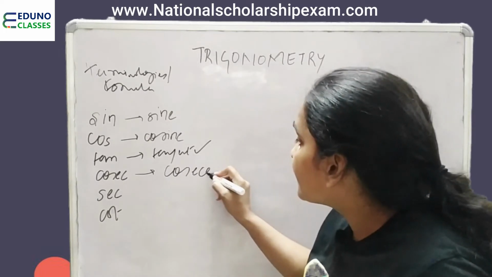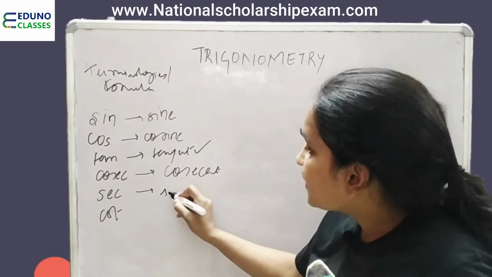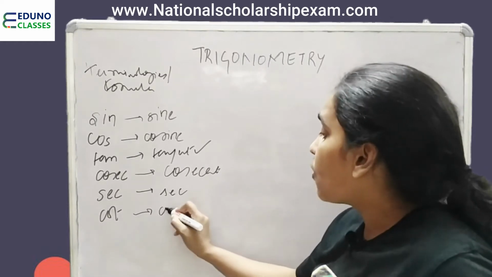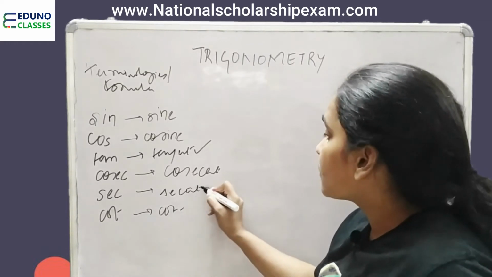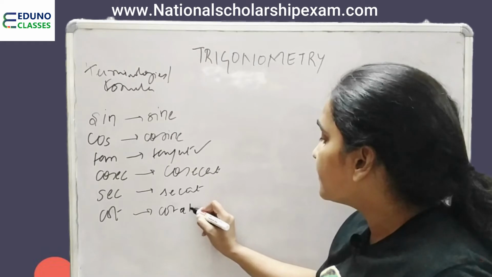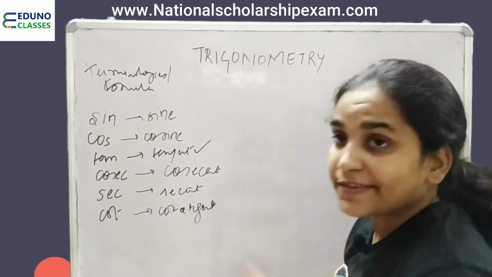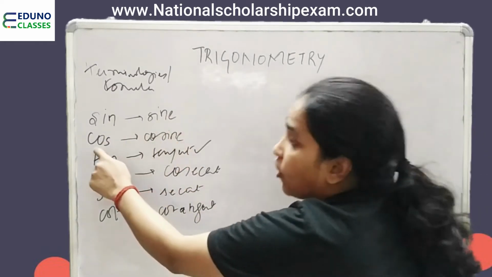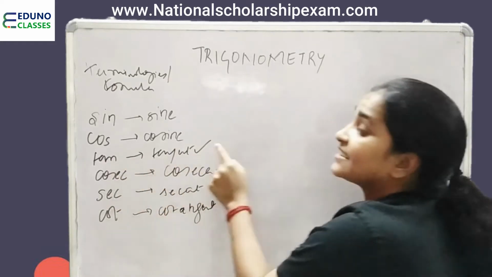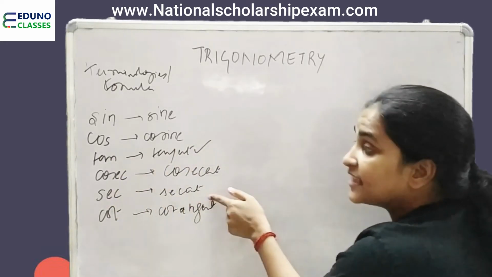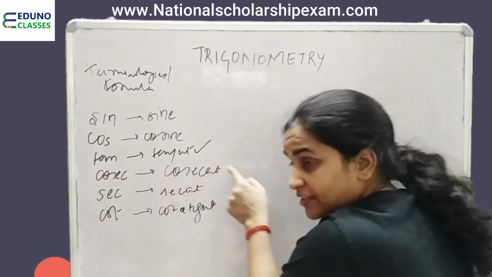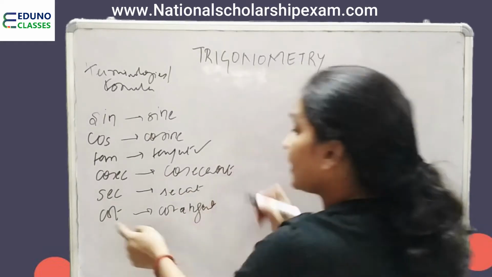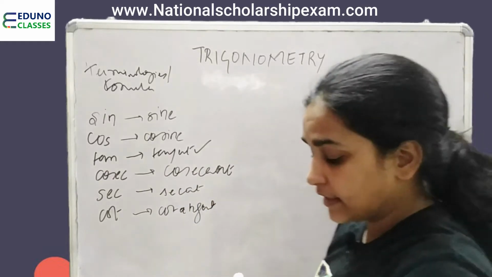Cosecant. Sec is secant. And cot is cotangent. So, sine is sine, cos is cosine, tan is tangent, sec is secant, cosec is cosecant, cot is cotangent.